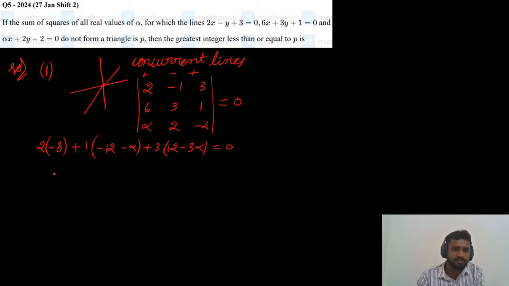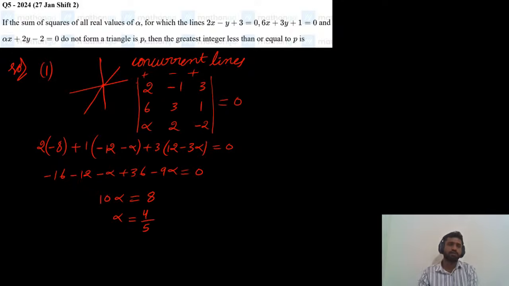Now this is minus 16, minus 12 minus alpha plus 36 minus 9 alpha equals 0. So minus alpha minus 9 alpha is minus 10 alpha; moving to the right side, 10 alpha equals 36 minus 16, which is 20, and 20 minus 12 is 8. So the alpha value we got is 4 by 5.